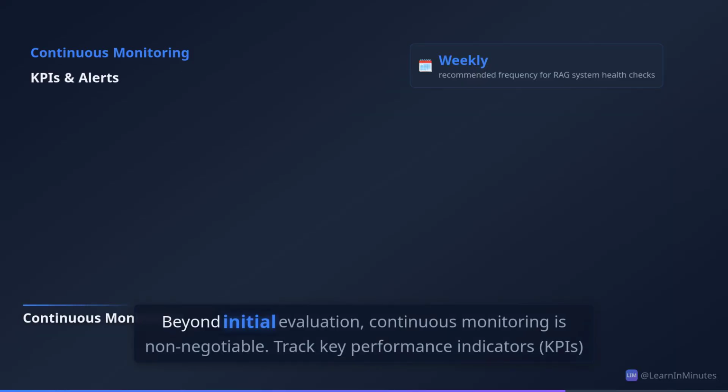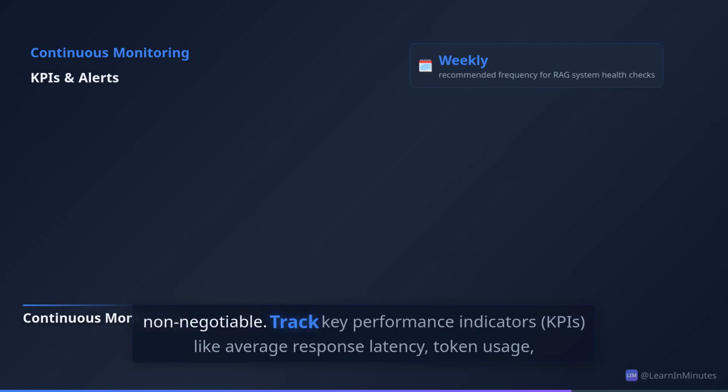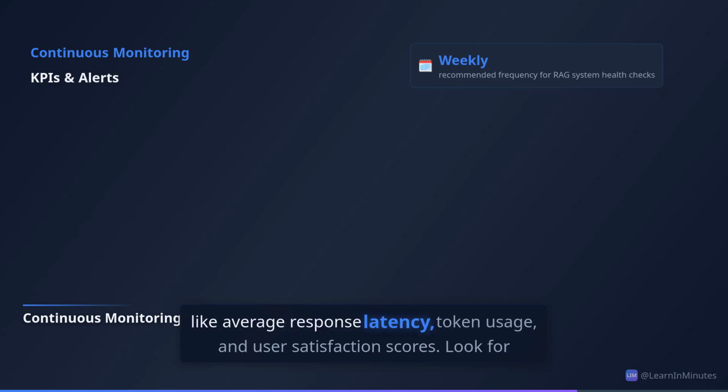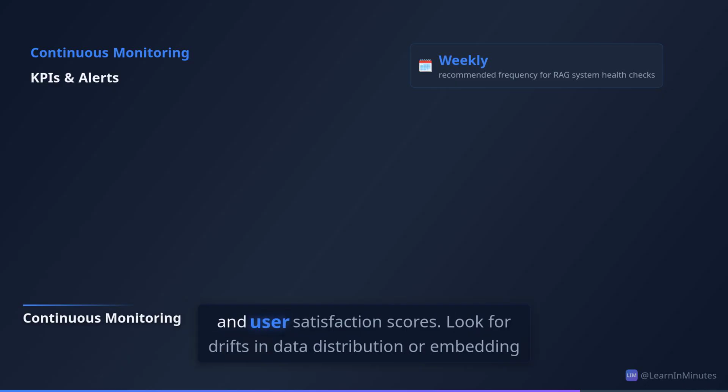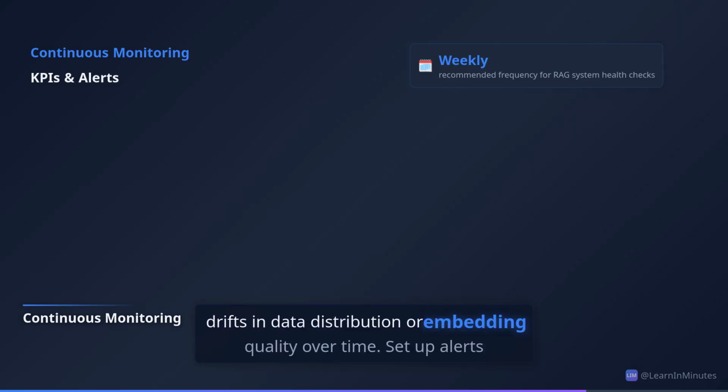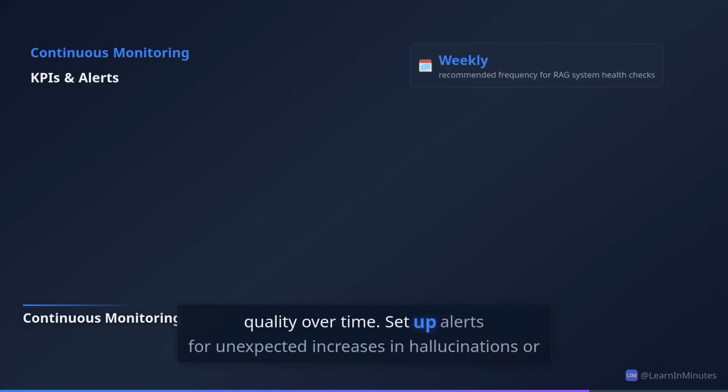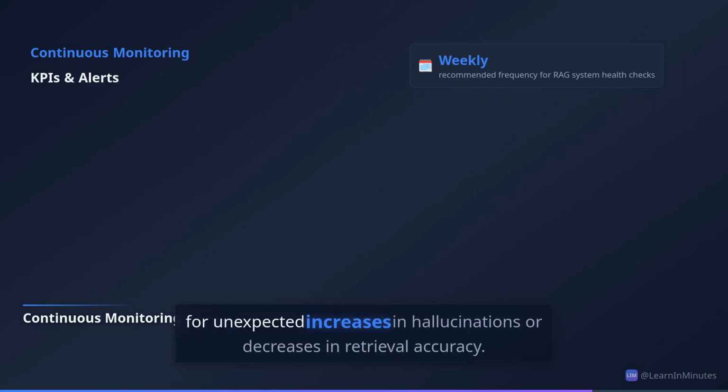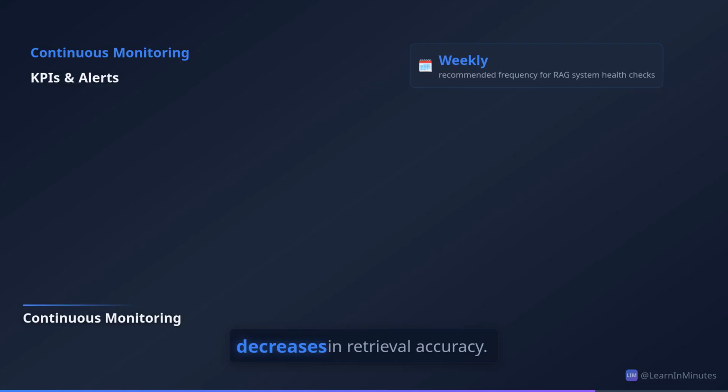Automated metrics are a start, but human evaluation is irreplaceable. Beyond initial evaluation, continuous monitoring is non-negotiable. Track key performance indicators, KPIs, like average response latency, token usage, and user satisfaction scores. Look for drifts in data distribution or embedding quality over time. Set up alerts for unexpected increases in hallucinations or decreases in retrieval accuracy.